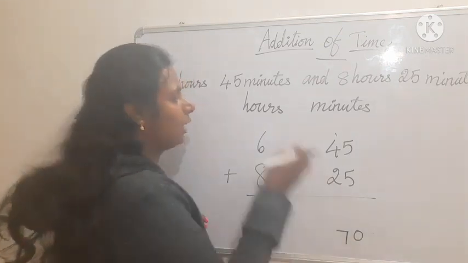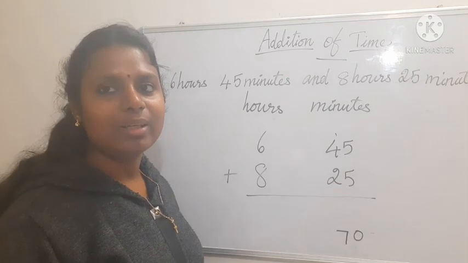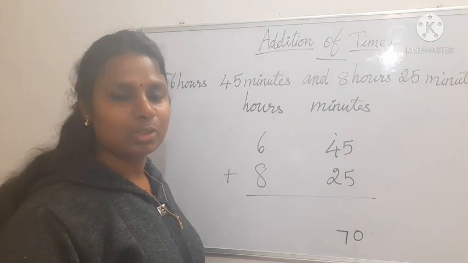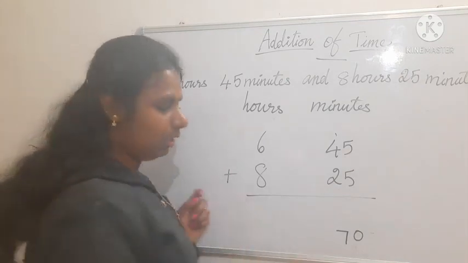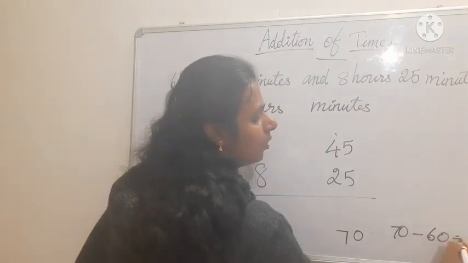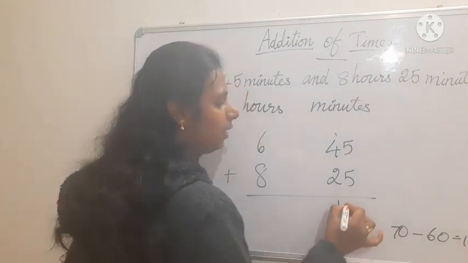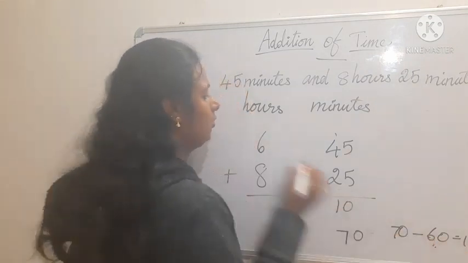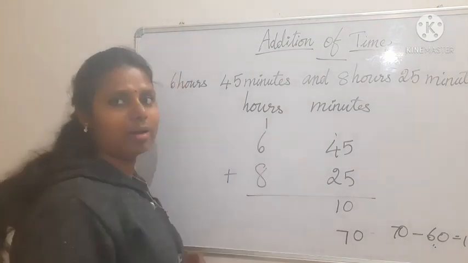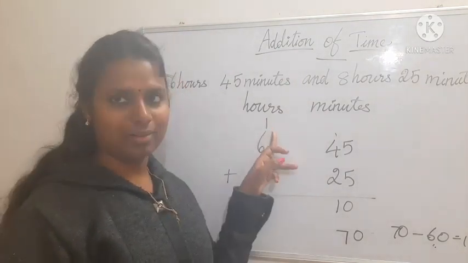I am going to take one 60 and join it in the hours. We carry the numbers in addition, isn't it? So here also I am going to carry. So 70 minus 60. What am I getting? 10. That 10 I will write here. This 60 will go as 1 hour.